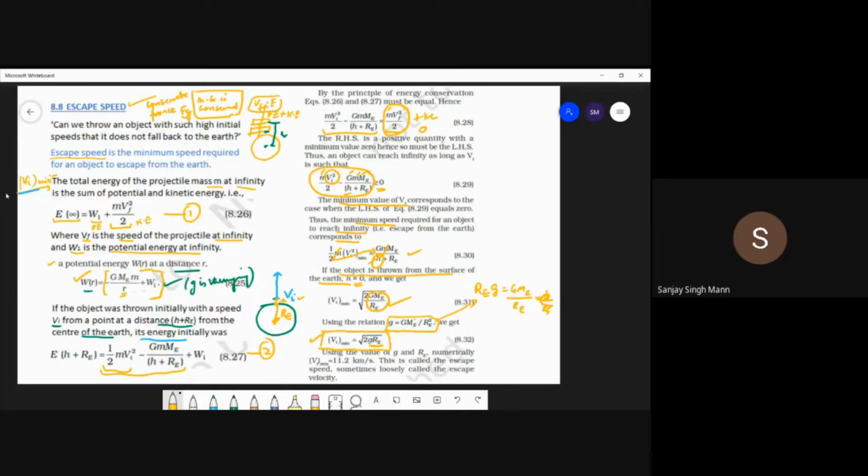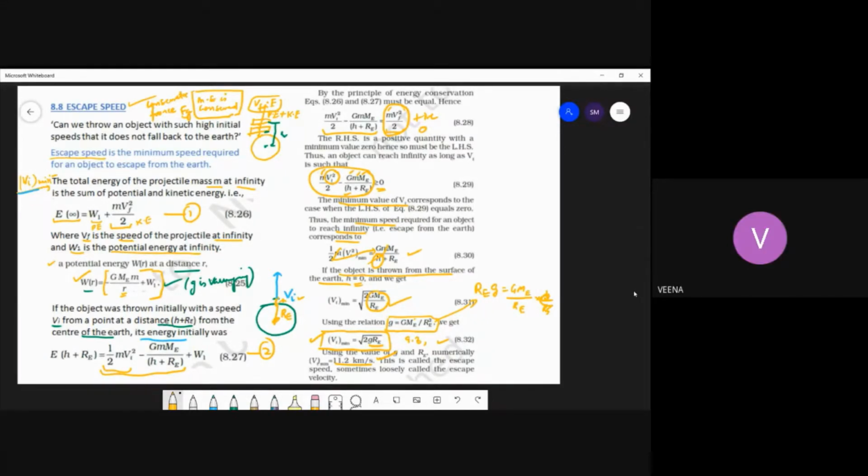Now put the value of g and re. So g is 9.8 and re is the radius of earth. Put these two values and you will get the escape speed. That is the minimum speed required to escape the earth. So that's 11.2. Any problems, students?